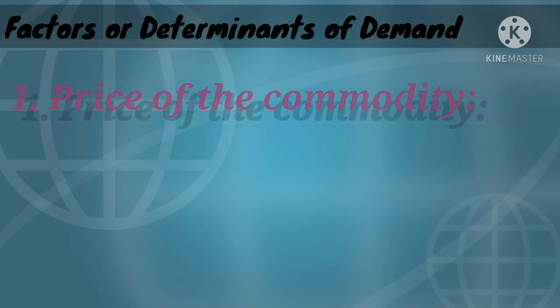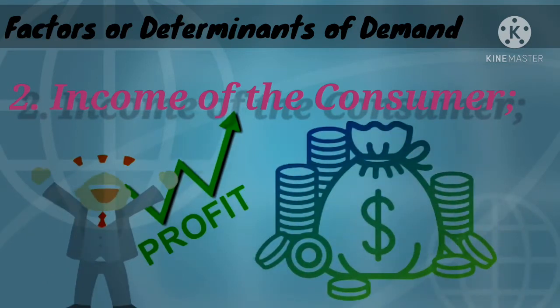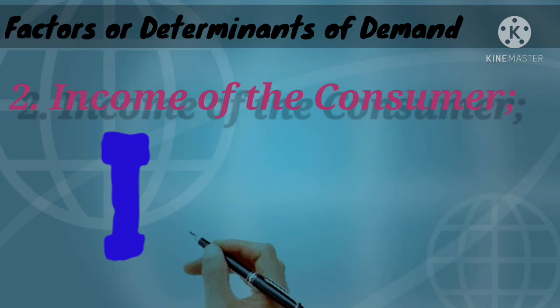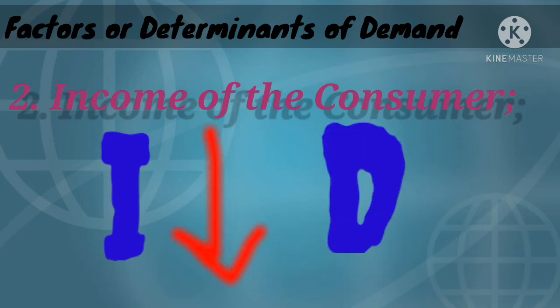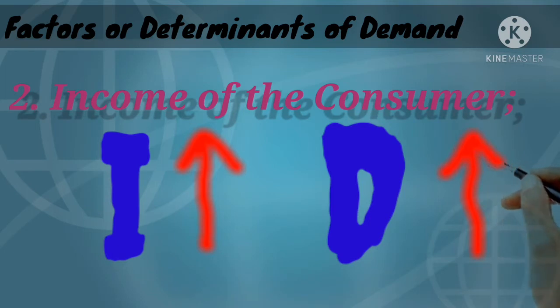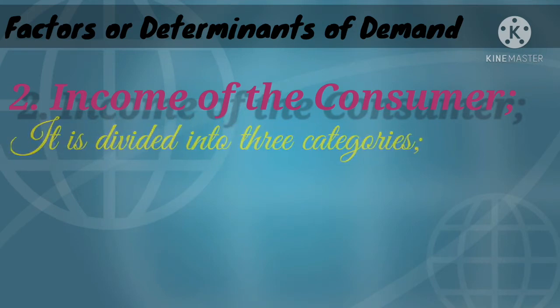And now we have the second one, that is the income of the consumer. Income of the consumer is going to determine the quantity demanded of a product. That is, the purchasing power of the individual consumer is going to determine the quantity demanded of the commodity. When the income is low, the demand is going to be low, and when the income is high, then the demand for the commodity is going to be more, because when the consumer has more purchasing power, the demand will be more.